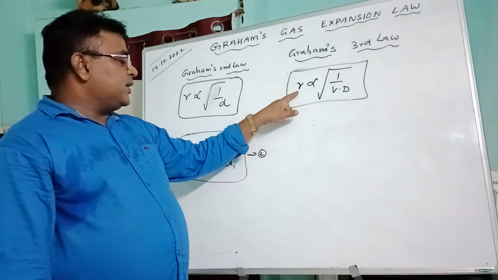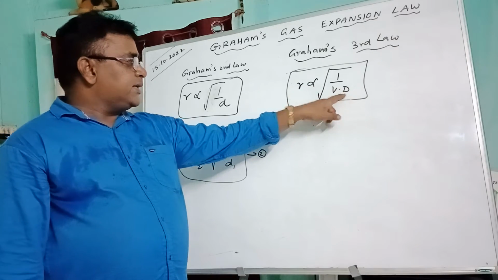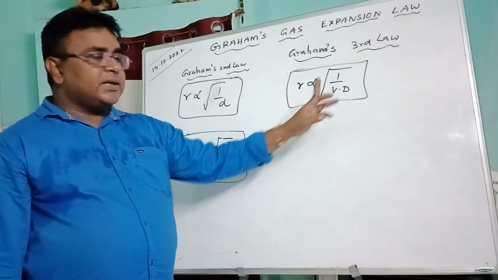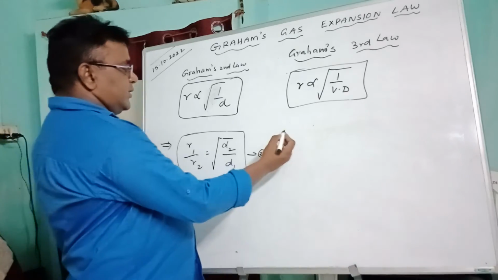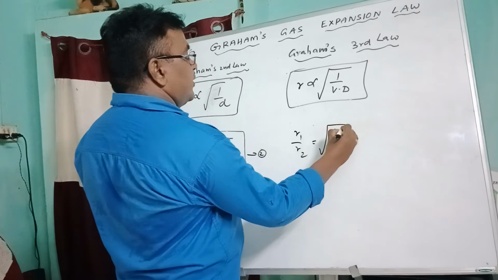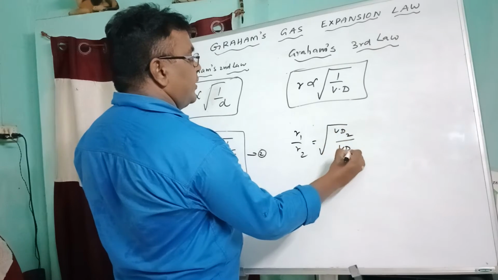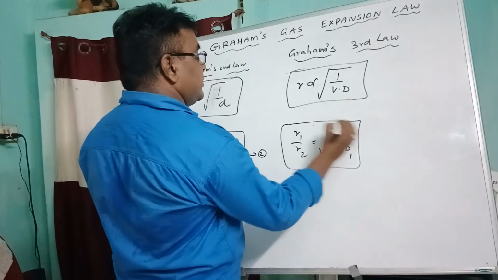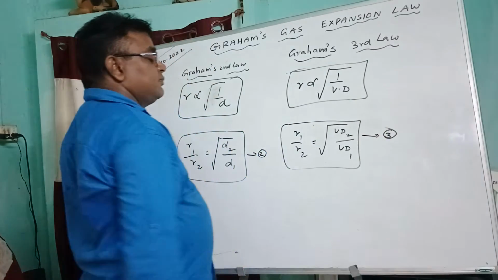That means when R increases, then vapor density decreases. When R decreases, vapor density increases. So it is also known as R1 by R2 is equal to square root of VD2 by VD1. This equation is the third.